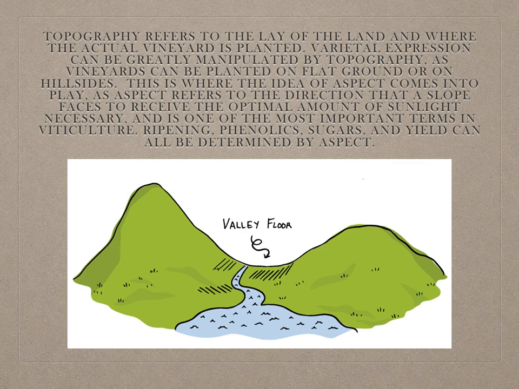Topography refers to the lay of the land and where the actual vineyard is planted. Varietal expression can be greatly manipulated by topography, as vineyards can be planted on flat ground or on hillsides. This is where the idea of aspect comes into play, as aspect refers to the direction that a slope faces to receive the optimal amount of sunlight necessary, and is one of the most important terms in viticulture. Ripening, phenolics, sugars, and yield can all be determined by aspect.